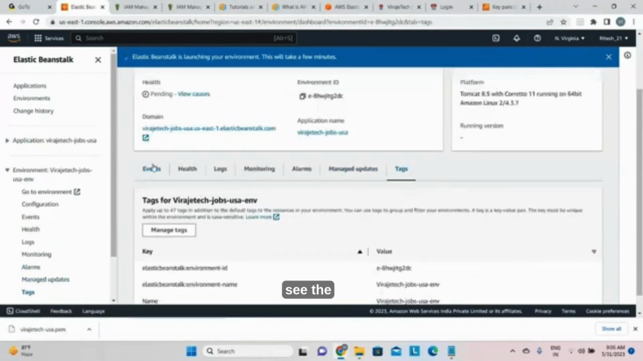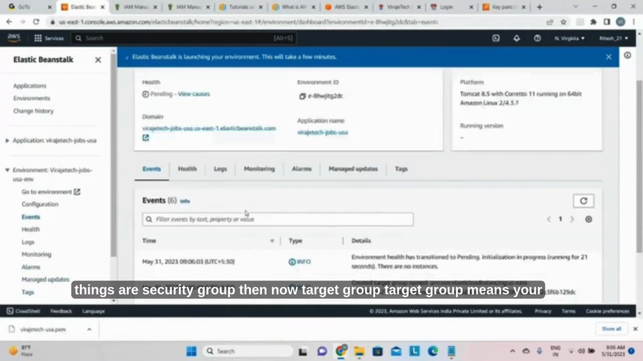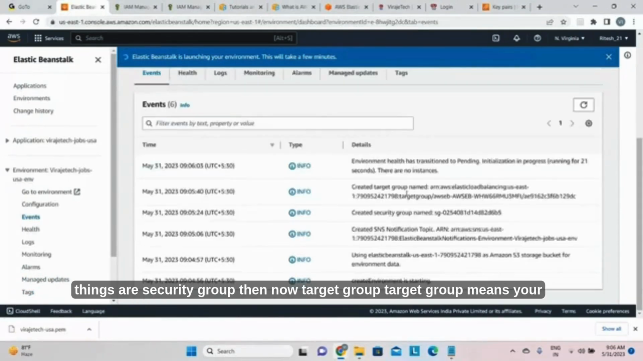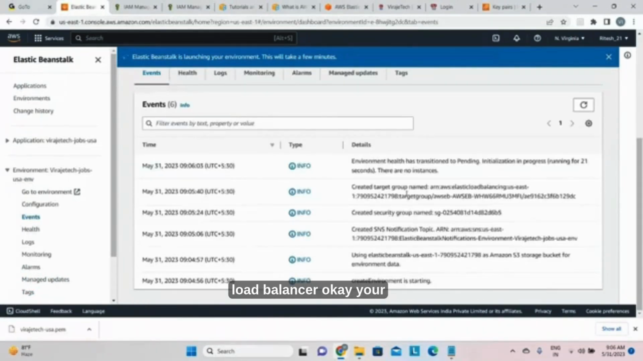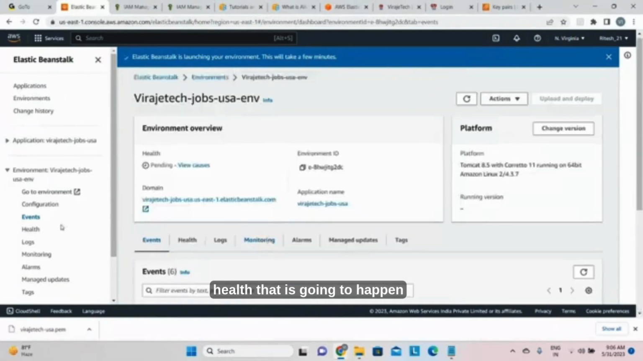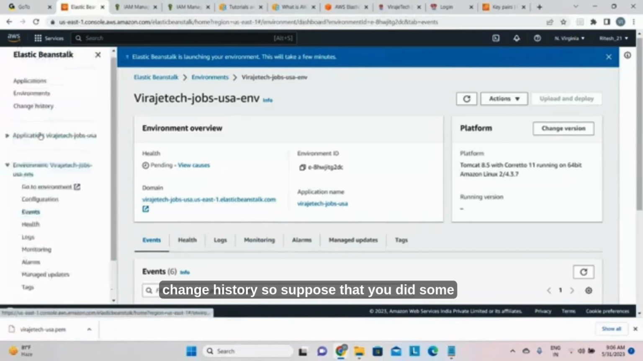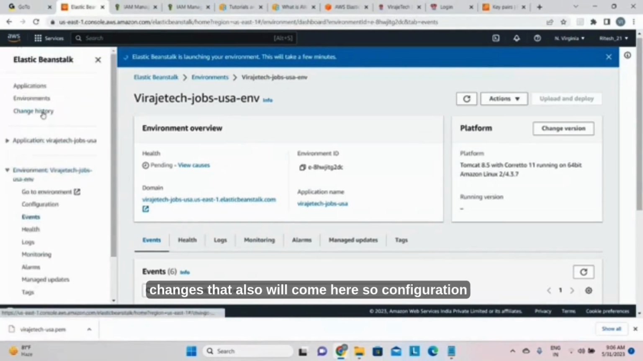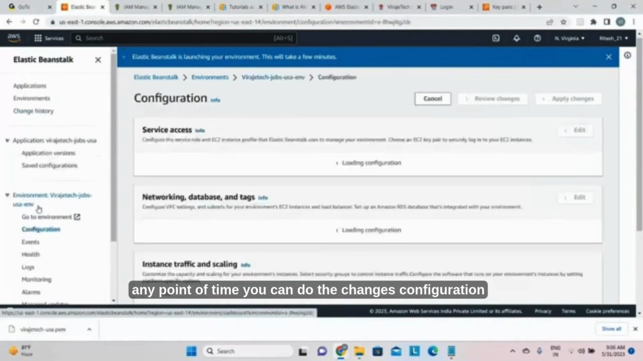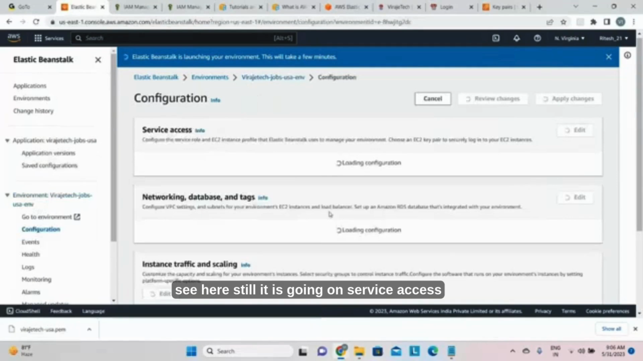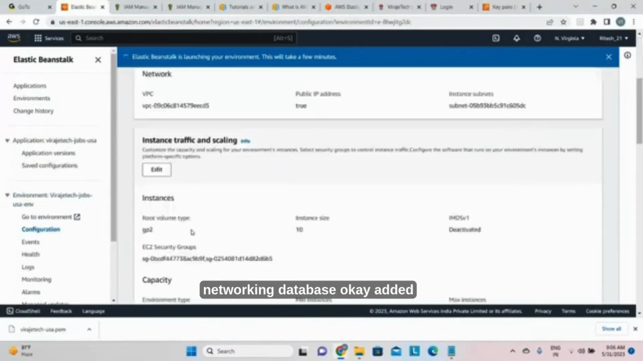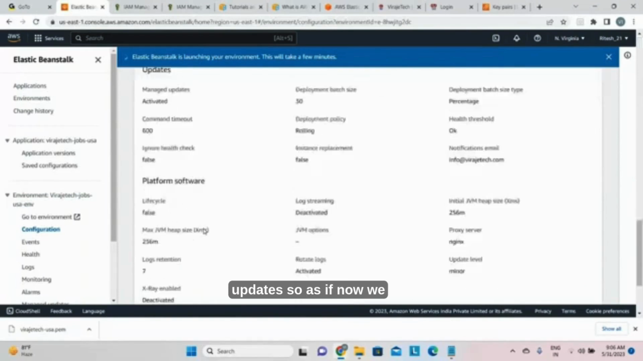Okay, see the things are security group, then target group, which means your load balancer. Okay, your health, that is going to happen. Now you can see here logs, monitoring, alarm, managed update, tag, configuration, change history. So suppose you did some changes, that also will come here. So configuration, any point of time you can make changes. Configuration, see here, still it is going on. Service access, networking, database. Okay, added updates.